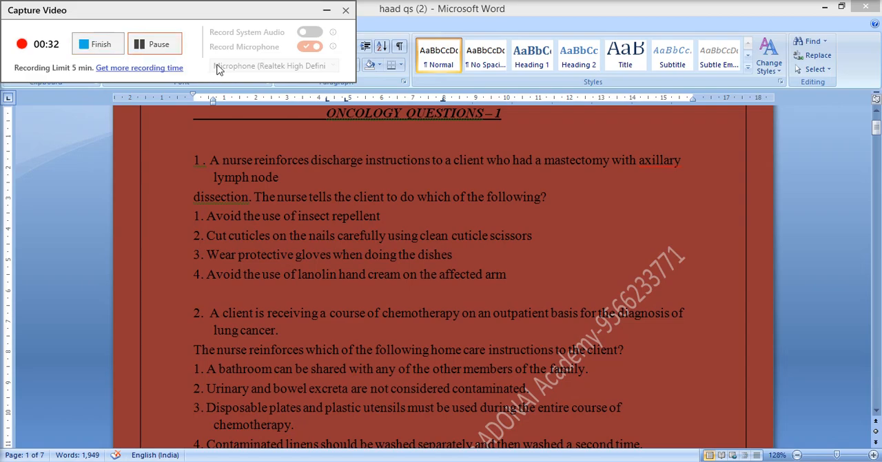The correct answer is 3. Wear protective gloves when doing the dishes.